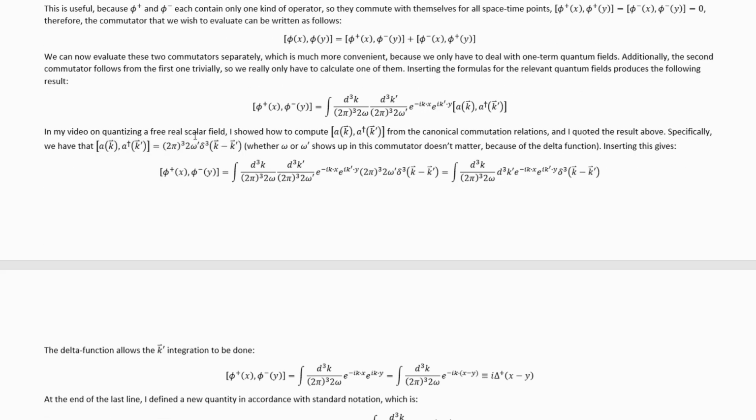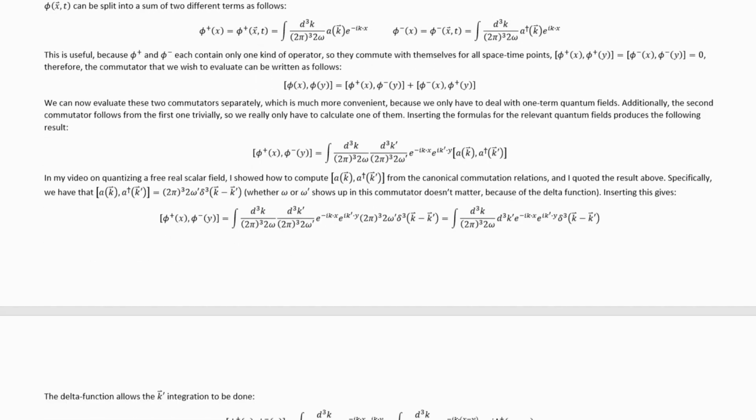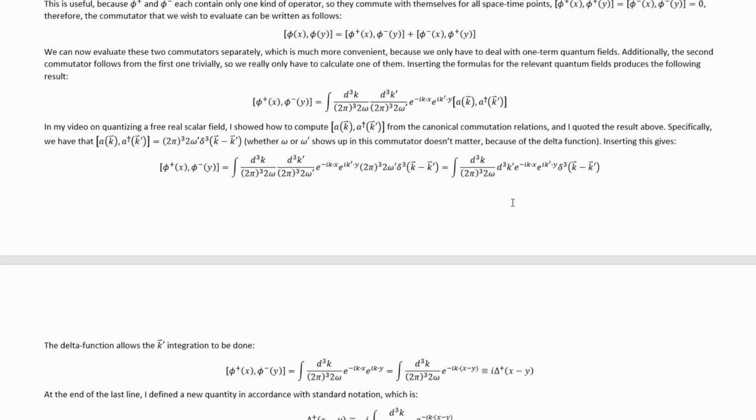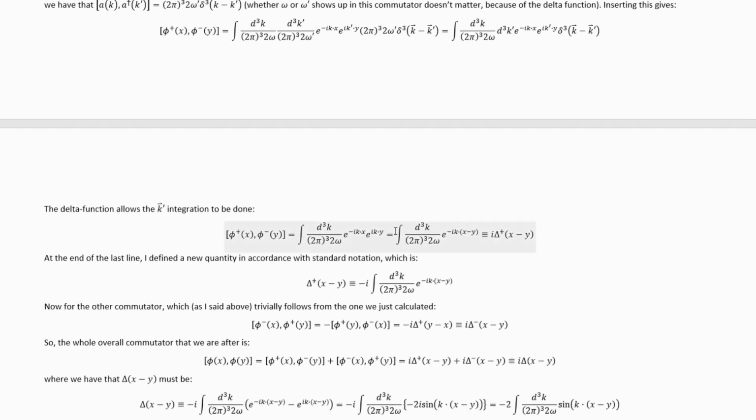In my video on quantizing a free real scalar field, I showed how to evaluate this commutator from the canonical commutation relations, meaning those equal time commutation relations that I showed at the beginning, and I quoted the result up here, right there, and so I'm just going to plug that result in. Inserting that in and doing trivial simplification leaves us with this. We can then take advantage of that delta function to do the k prime integration trivially, and that leaves us with this.